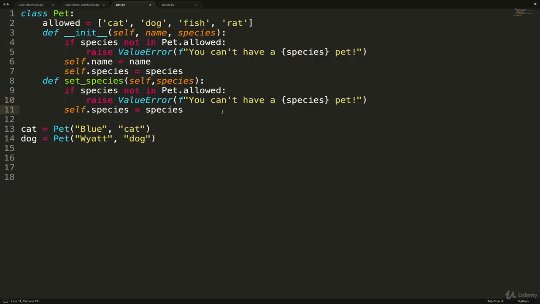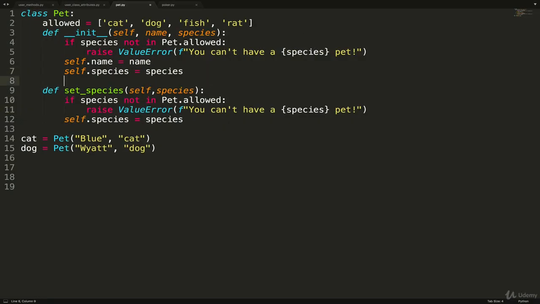And that does mean that inside of our class, I could create the class attribute allowed and refer to it using self.allowed like this instead of pet.allowed. I prefer to do pet.allowed. It makes it very clear this is a class attribute, but self would work here as long as we're not updating or assigning a value to self.allowed. We're just accessing it. It's going to access pet.allowed.